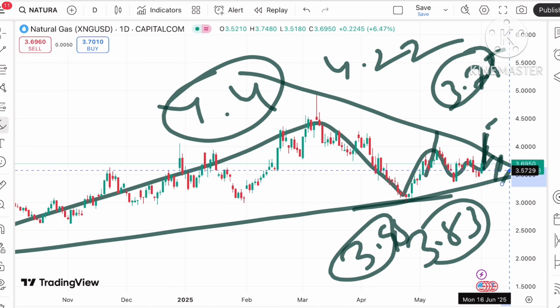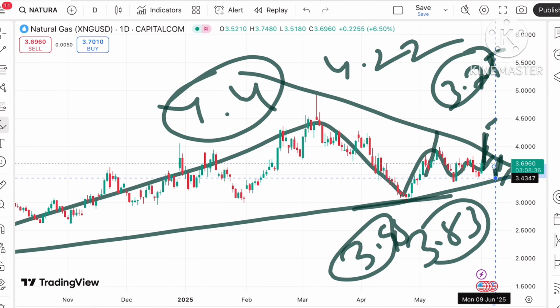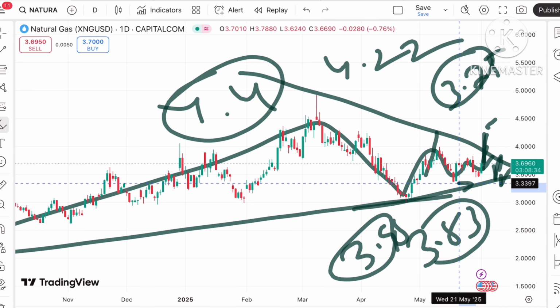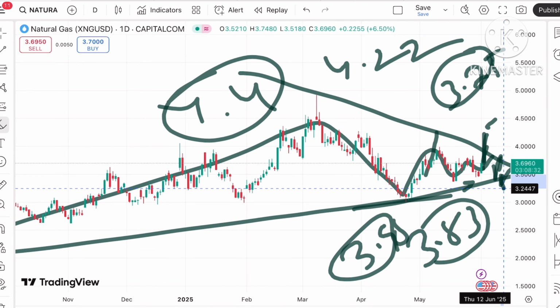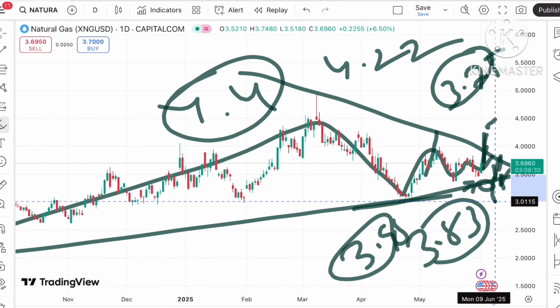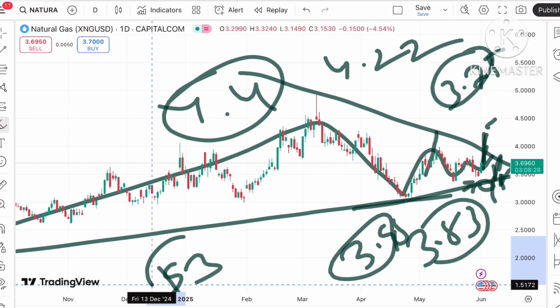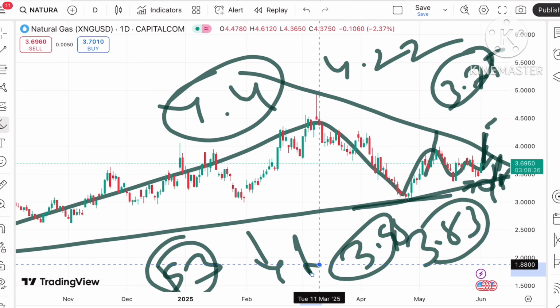But if it starts going below 3.5 or below 3.4, it will fall below 3.3, then this pattern will fall further down and touch a level of $3.